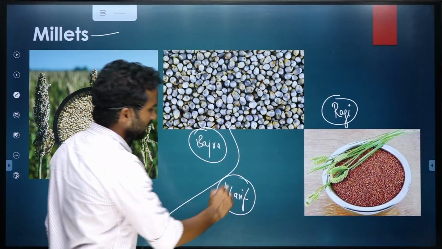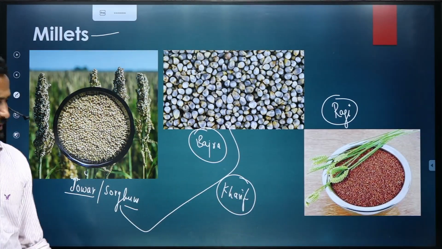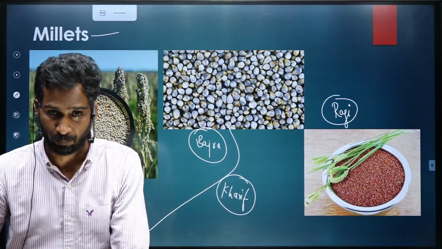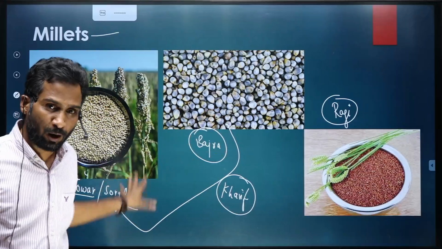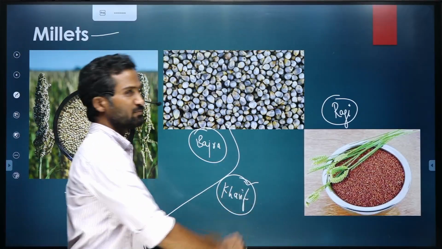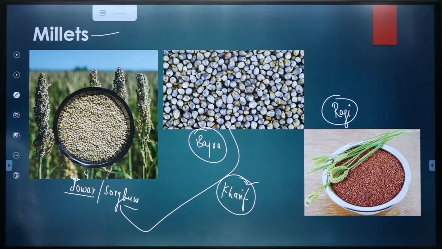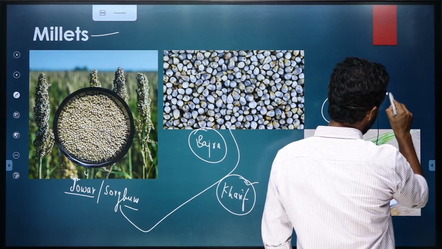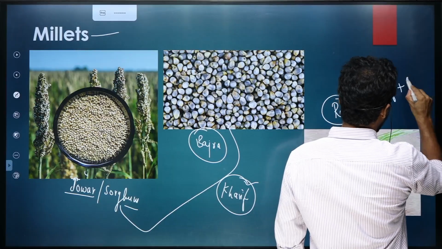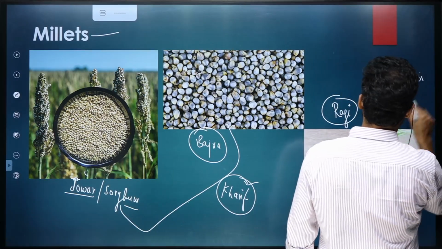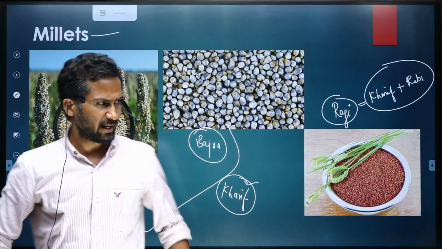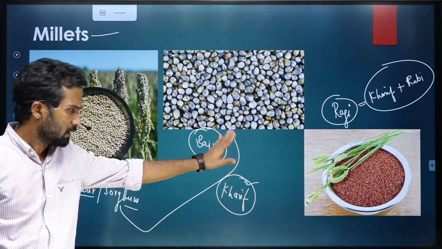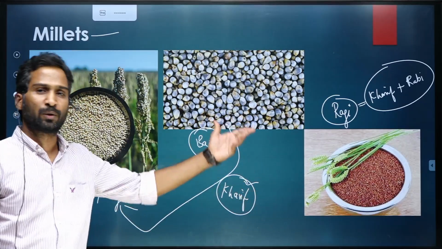When I say mostly, in certain parts of the country, like in southern part of India, they are also grown as kharif as well as rabi crop. But primarily throughout India, it is a kharif crop, both jowar and bajra. Ragi, compared to this, is a kharif as well as rabi crop. It is both. So throughout India, it is grown as kharif as well as rabi, but primarily as kharif. But in certain parts of India, it is grown as rabi as well.